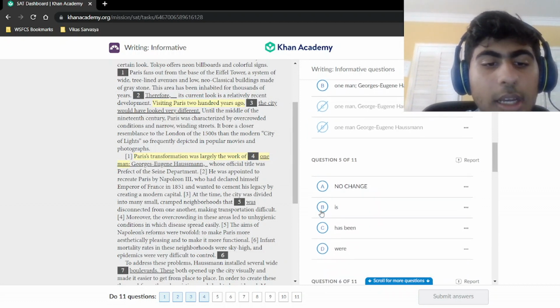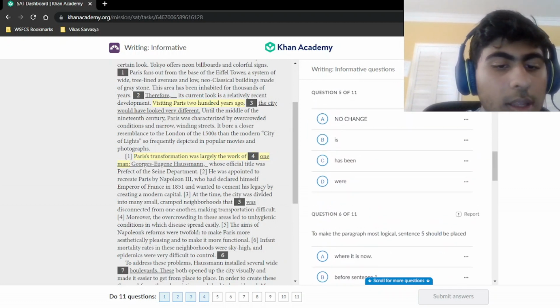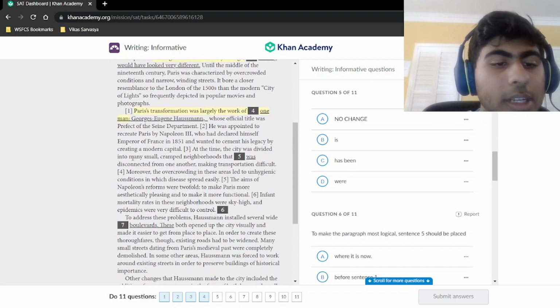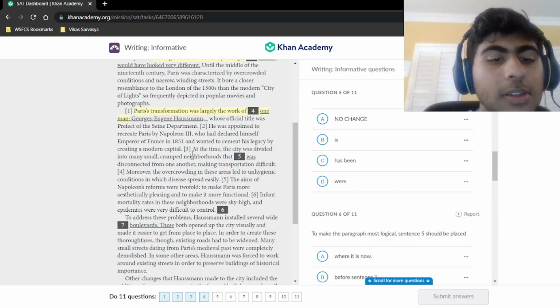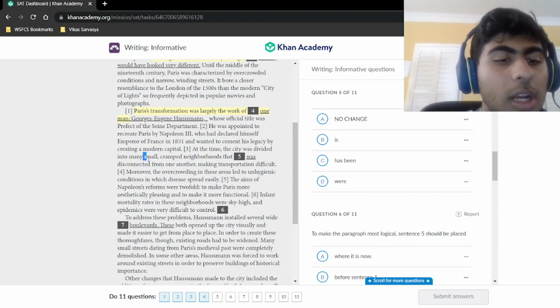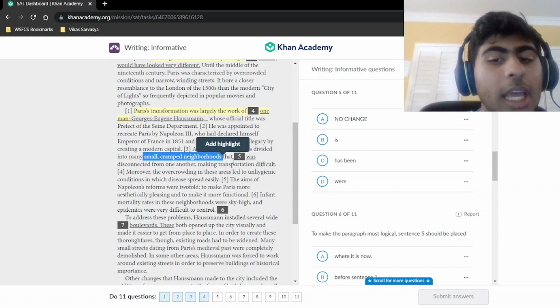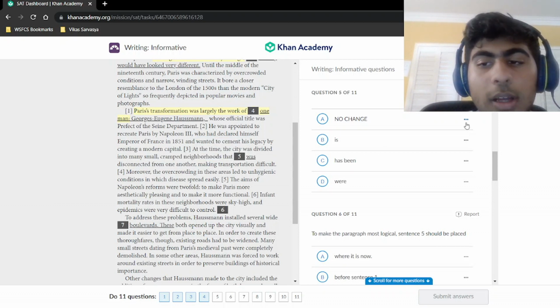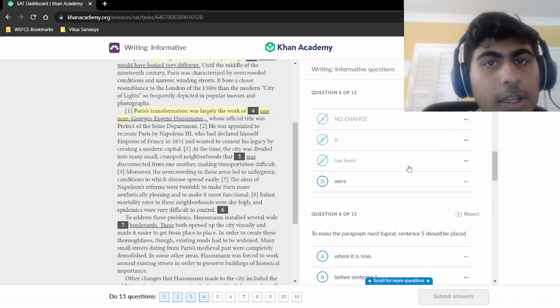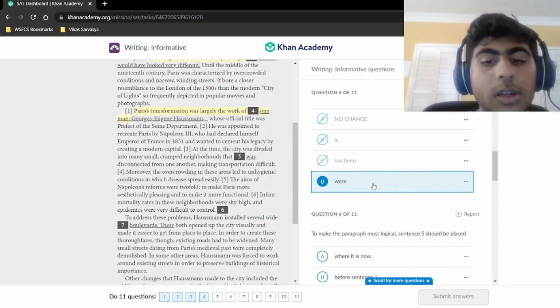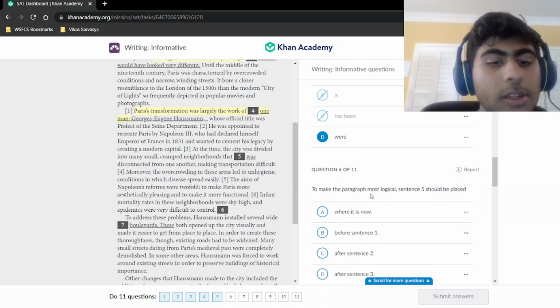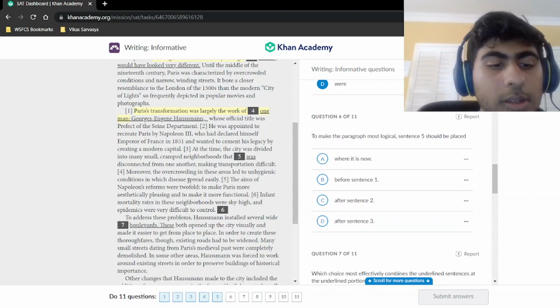Let's move on to the next question. At the time, the city was divided into many small, cramped neighborhoods that was disconnected from one another, making transportation difficult. Well, many small cramped neighborhoods is plural. We need to have a plural, right? Was is singular, has been is singular, has is singular, so has been is singular and past tense. And then we have were, which is our only plural verb, and that's our answer. Move on to the next question.